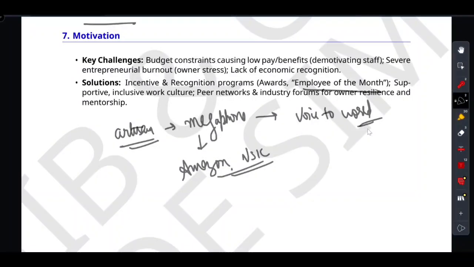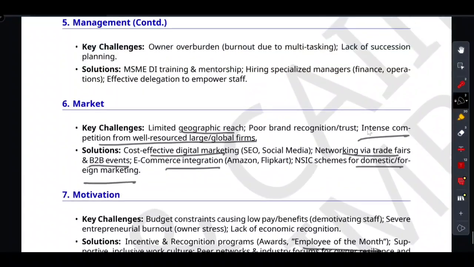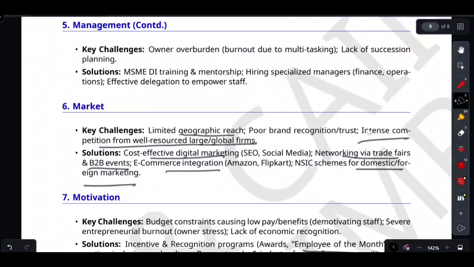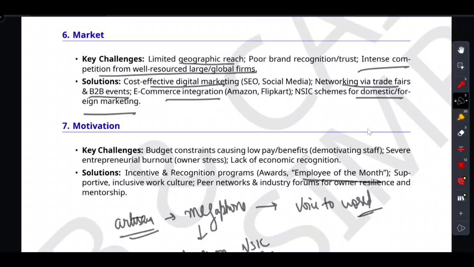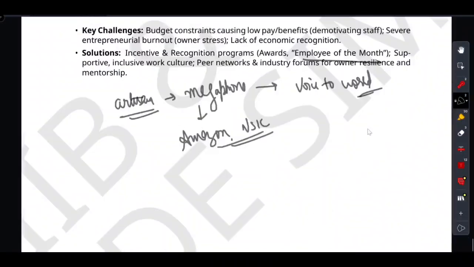So now let's log these two concepts in our memory forever. We talked about the market bottleneck, like limited geographical reach, poor brand trust, heavy global competition, and the solutions I told you: e-commerce onboarding, low cost digital marketing, and finally trade fairs and NSIC marketing, right? And then we talked about the motivation bottleneck, the spark, so employee demotivation due to budget constraints, owner burnout and stress. And the solutions we discussed: recognition programs, positive work culture, and joining a founder peer network for resilience and mentorship.